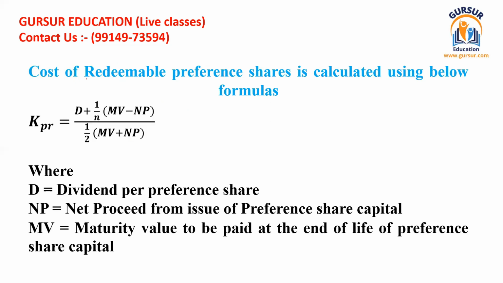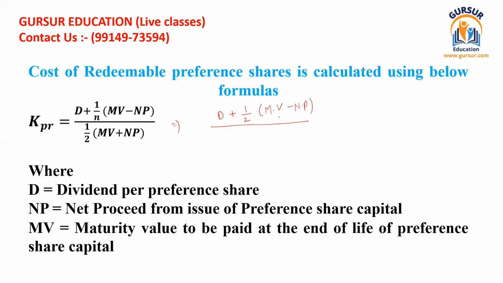So when we talk about the cost of a redeemable preference share capital, how this should be calculated, its calculation is exactly the same as the calculation of redeemable debenture. There we used to write I, but here we have to write D. D stands for the dividend which you are going to pay to your preference shareholders, and after that here should be the sign of summation, and after that here should be half of the maturity value minus net proceed.